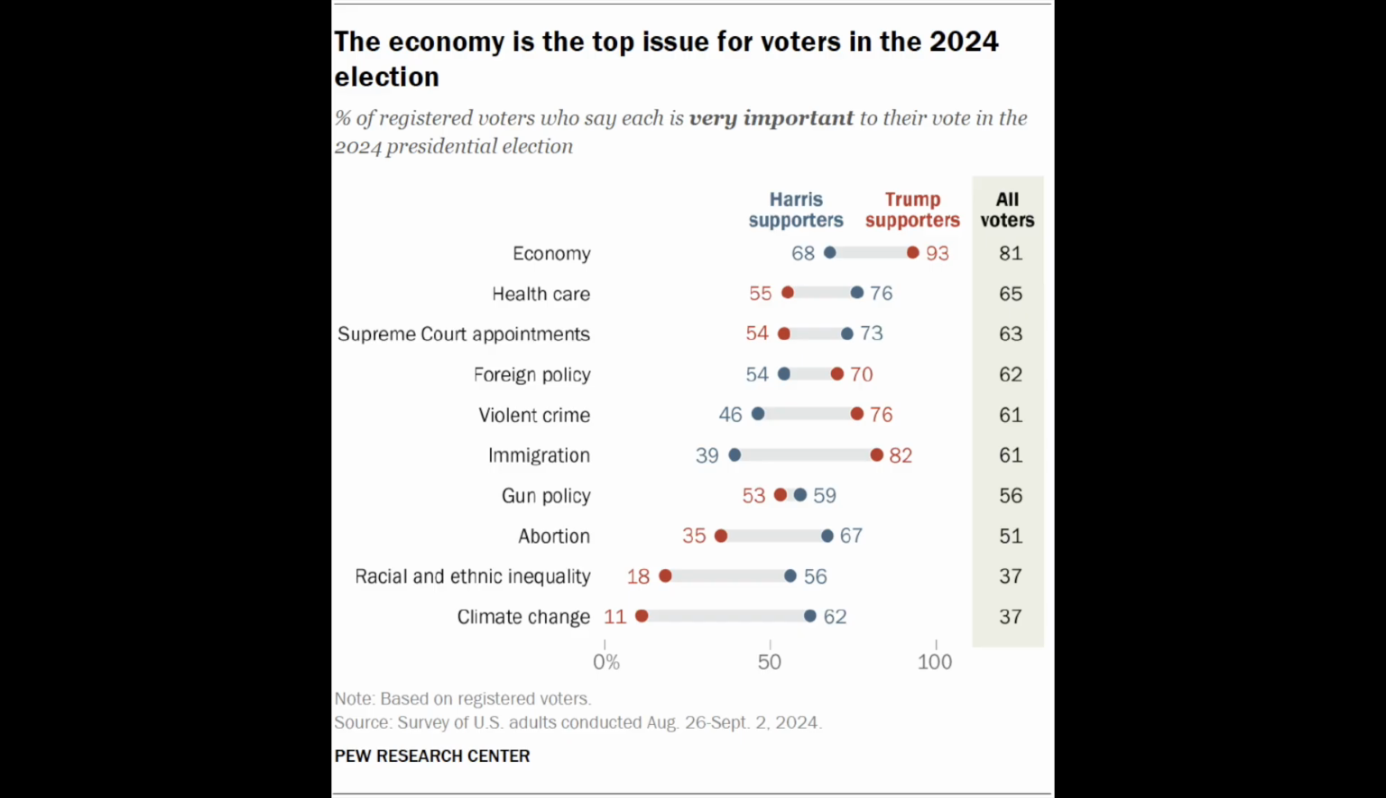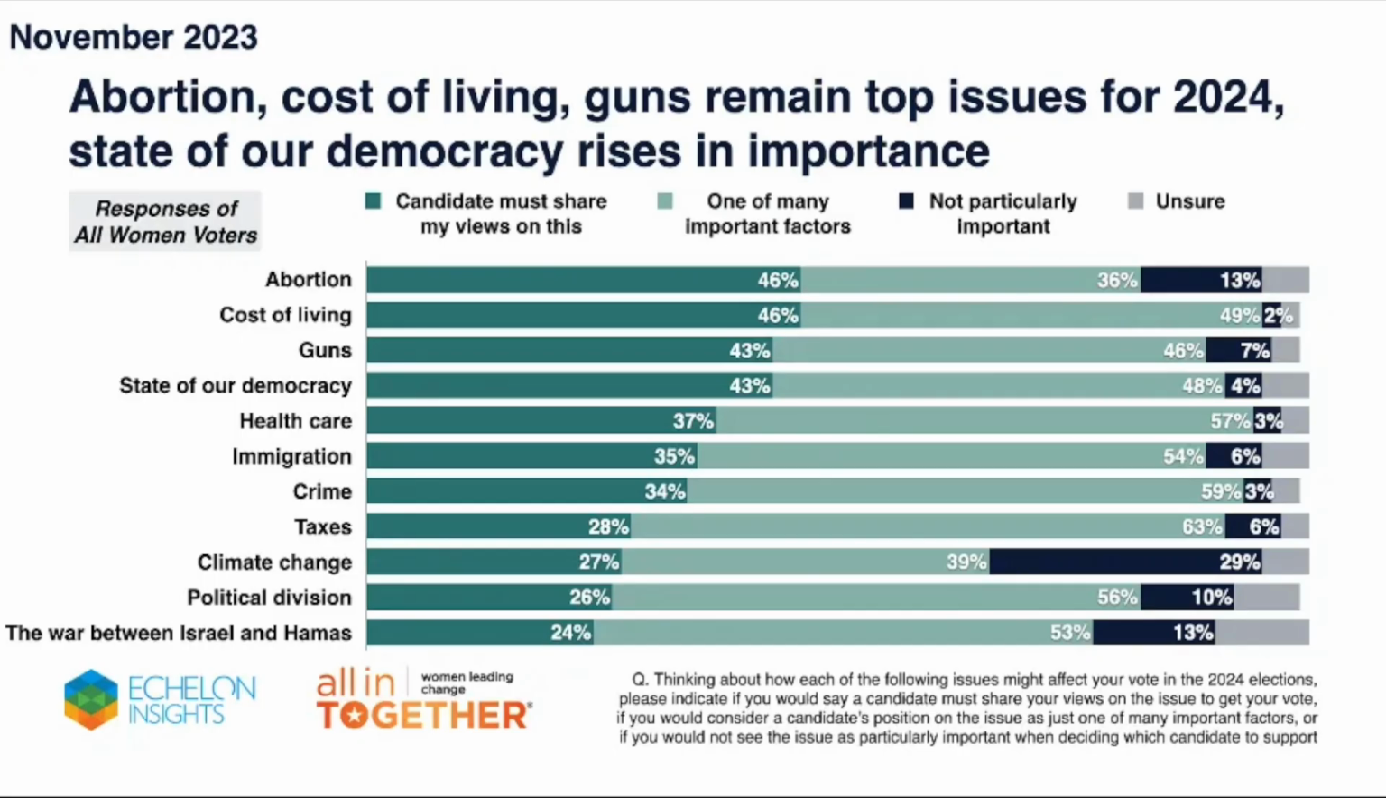Let's talk about issues because that's what elections are really about. According to exit polls, the economy and inflation were the number one concerns for most voters. Democracy was a close second. For Trump voters, immigration was huge, and for Harris voters, abortion rights seemed like a top priority.